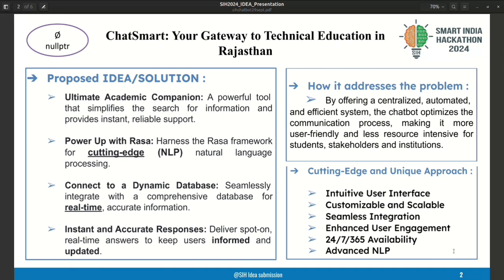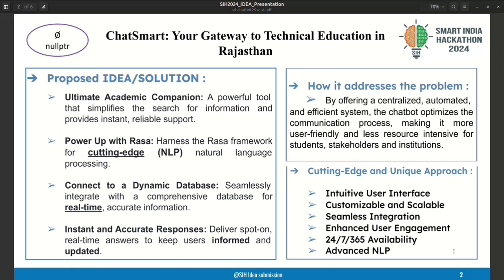The proposed solution is a centralized, automated and efficient system where the chatbot will optimize the communication process, and it will be user friendly. We will be including frequently asked questions, so that the user doesn't need to struggle.